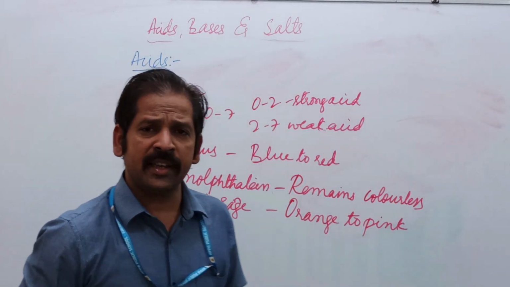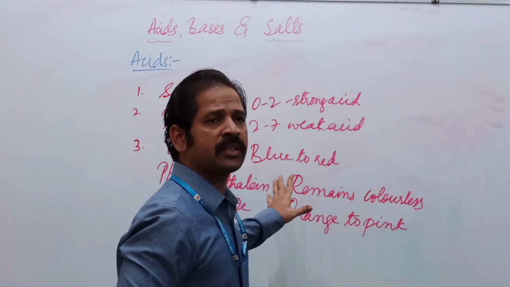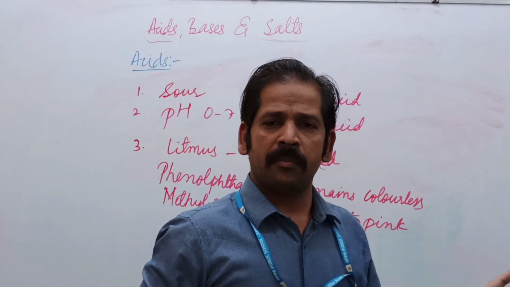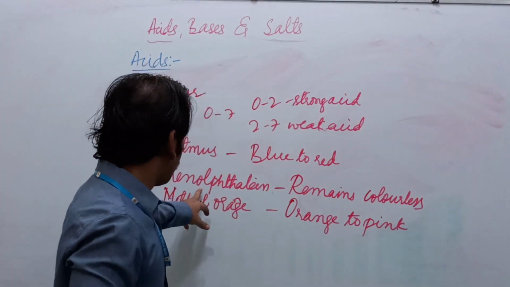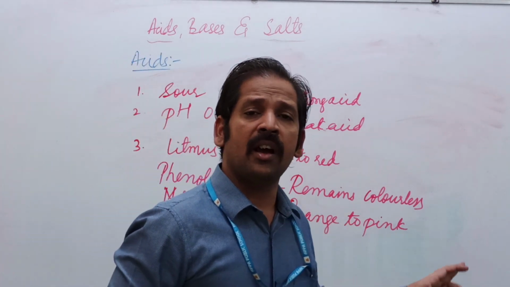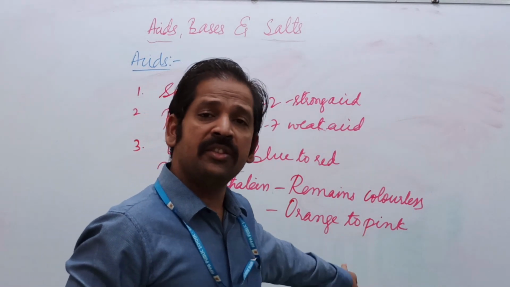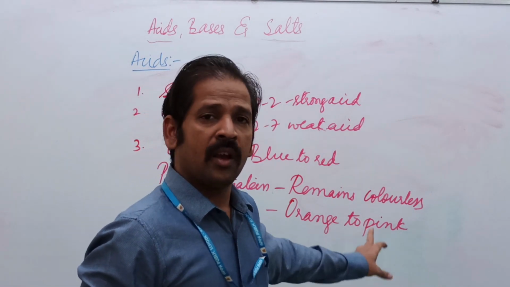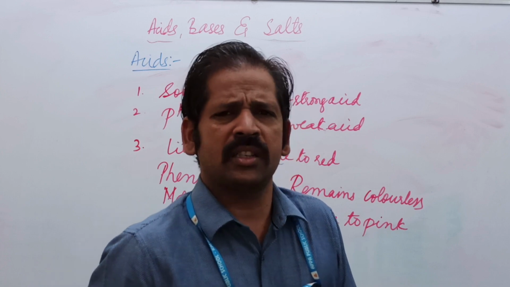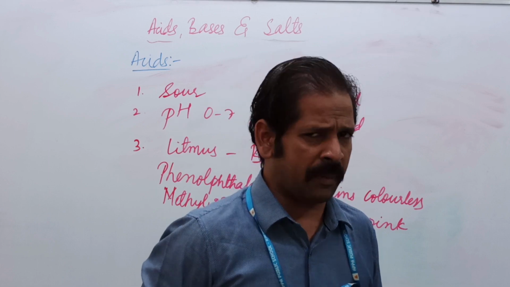Litmus solution is extracted from natural materials, but phenolphthalein and methyl orange are prepared artificially, so these are considered synthetic indicators. Next is red cabbage extract, which is naturally available.